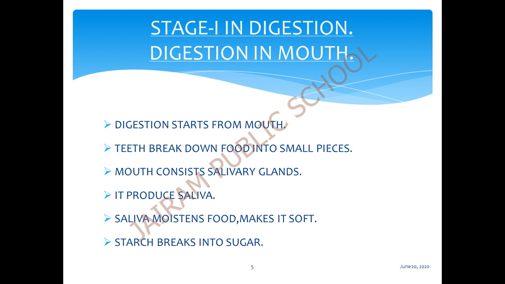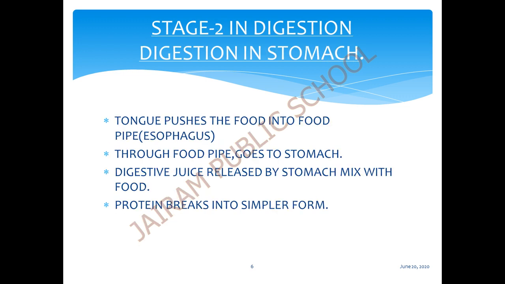The next stage is, what is the next stage? Digestion in the stomach. After the digestion in the mouth, our tongue pushes down the moistened food into a tube-like structure called the food pipe. This food pipe is otherwise known as the esophagus. Esophagus. Then through the esophagus, the food goes into the stomach.